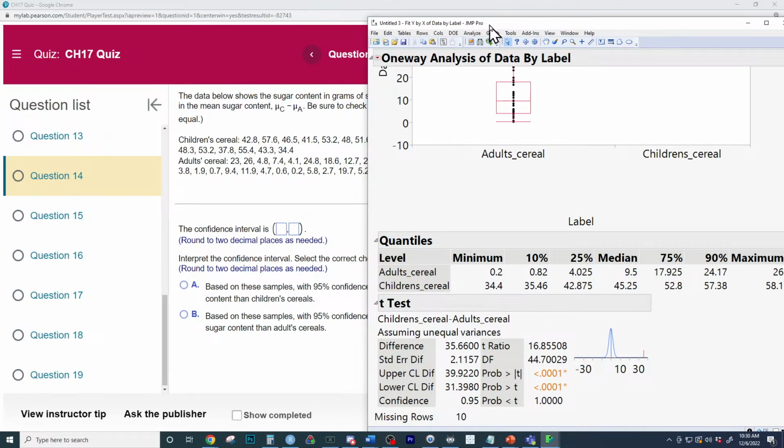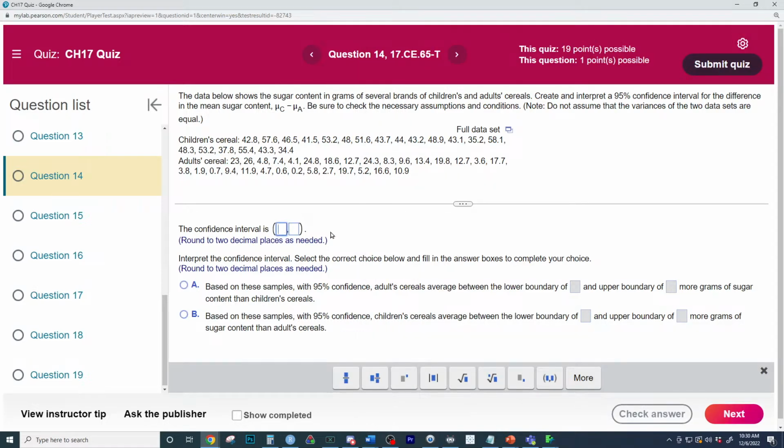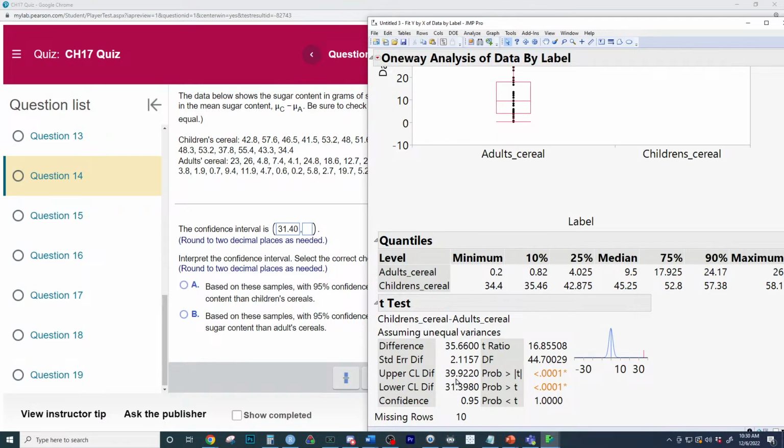Because confidence intervals are very important to know how to use. The 2 sample T went really well. Nice. So 31.40. Does it say 95? Does it say 90? Oh, there we go. And then 39.92.